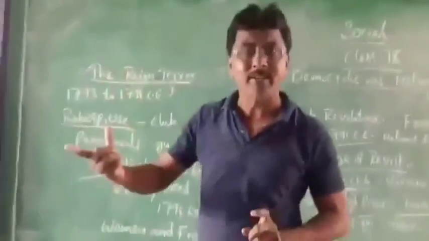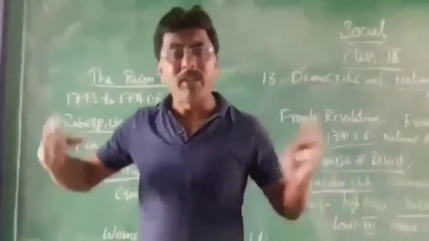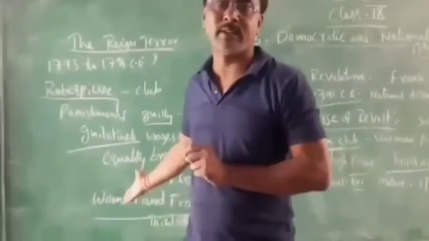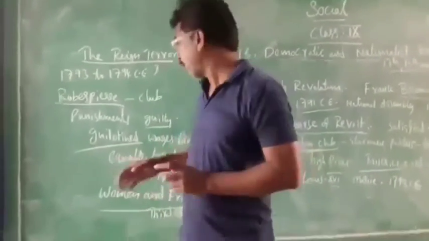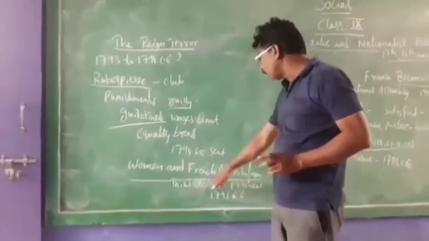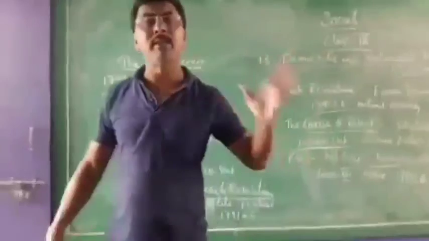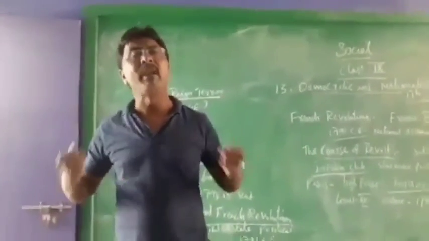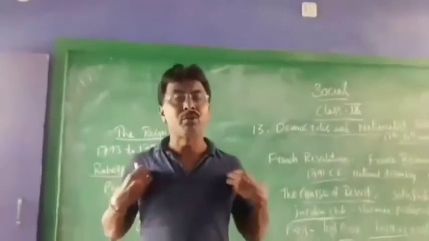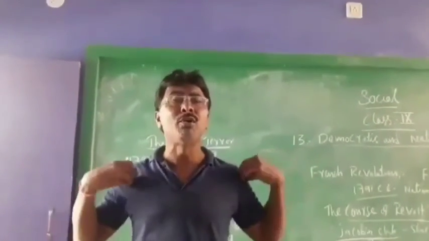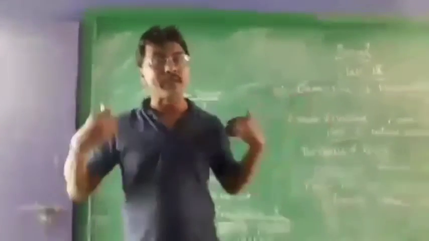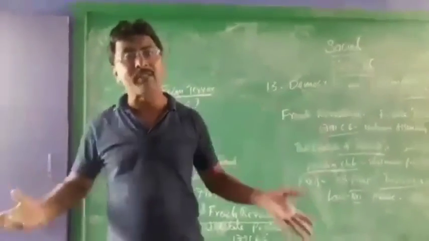If a man died, nobody would be there to run things. The men of that time used to go and maintain the shops. So that was the situation. Then the women's revolution in France started. All the third estate women became one and demanded: we want the right to vote, we also want the right to education, we also want the right to politics, we will stand in politics, give us the right to politics, education and voting.